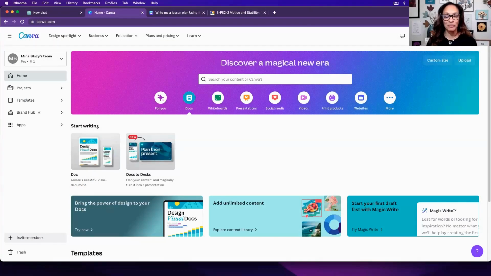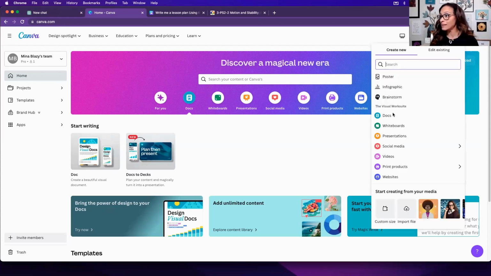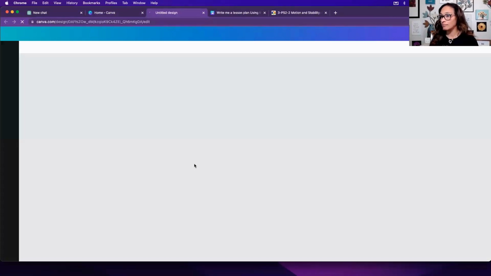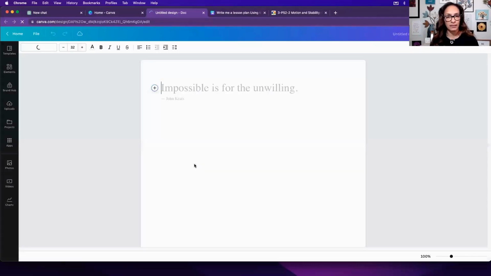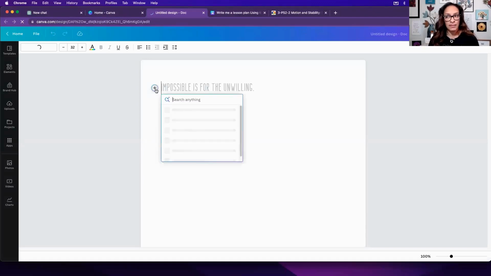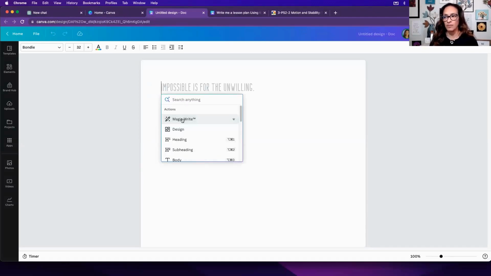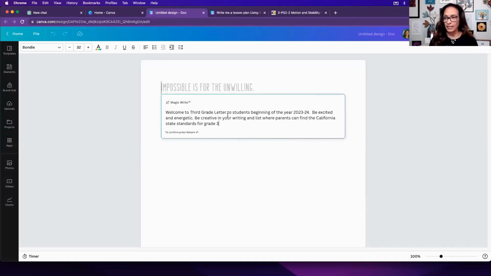Let's ask ChatGPT to write us a letter. We're going to start with Canva this time, and ChatGPT, we're going to have it write us a letter for the beginning of the school year. Jump into Docs. And sometimes I notice that Canva isn't as fast as I'd like it to be, but sometimes ChatGPT is too. So let's go in, select Magic Write. We're going to enter our prompt.